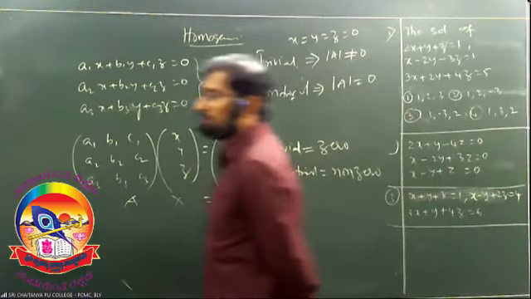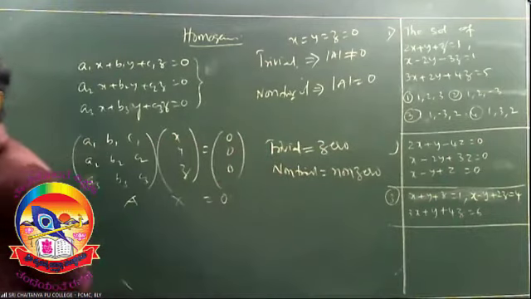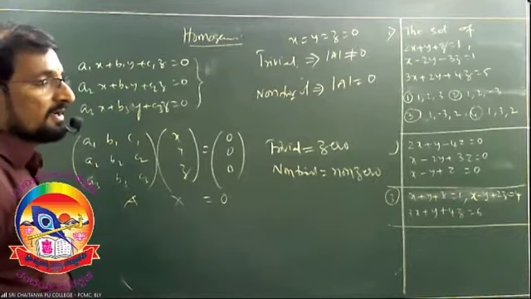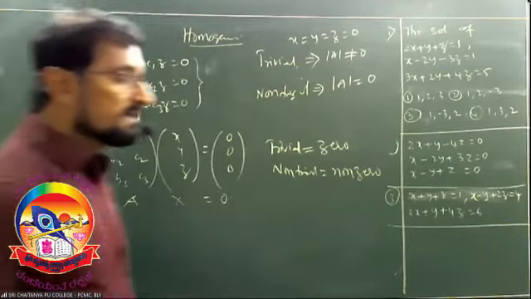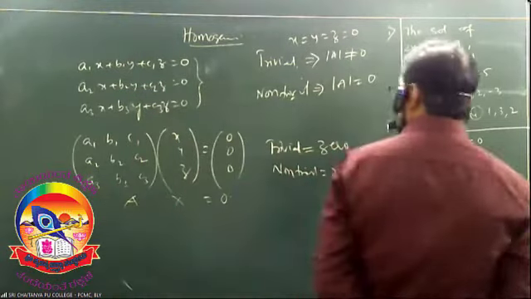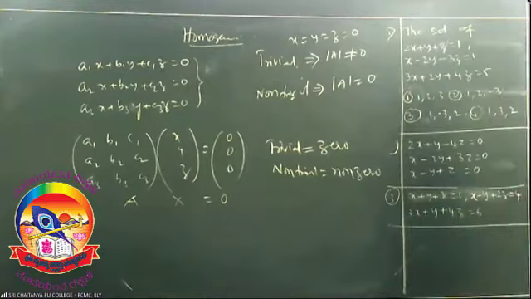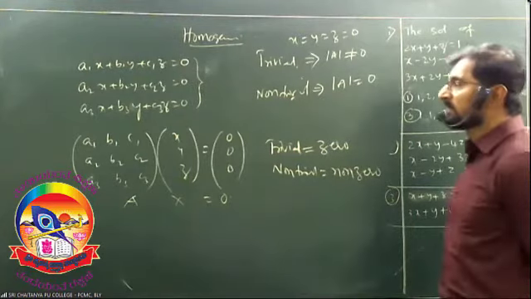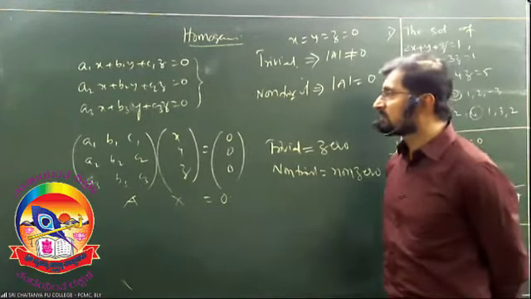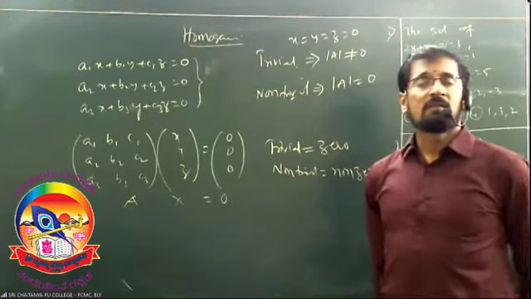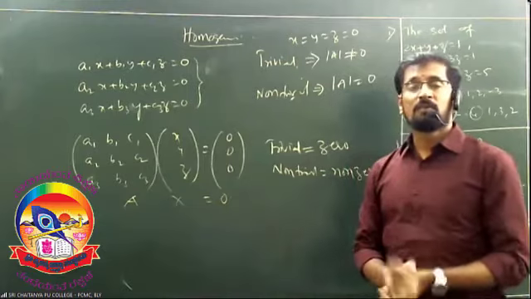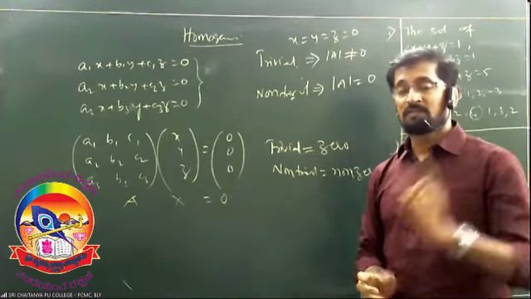I hope you understood this. Within the time you copy this, just listen slowly. a1x + b1y + c1z = 0, a2x + b2y + c2z = 0, a3x + b3y + c3z = 0 are three linear equations which are said to be one homogeneous system.